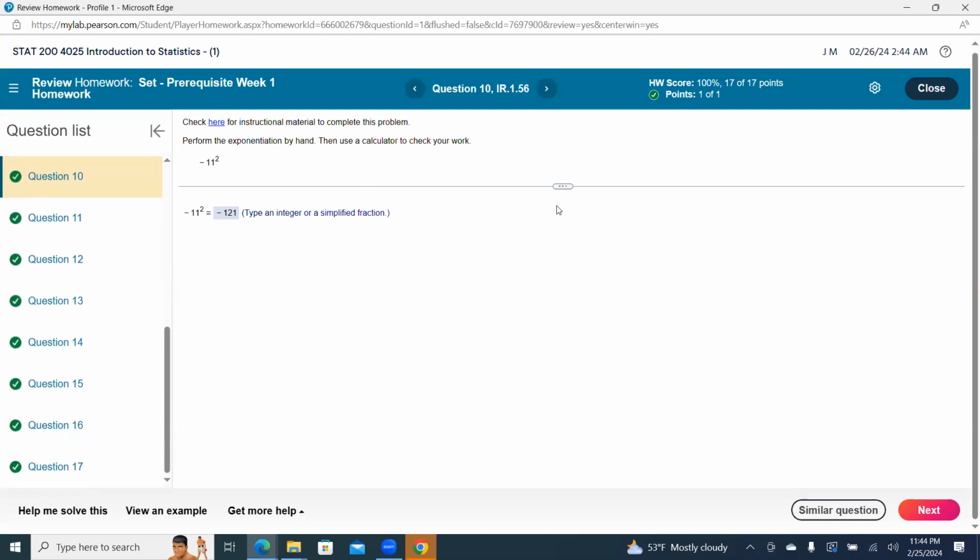So they're doing some review. All they're telling us is that that's negative 11 squared. I know there's no parenthesis, but whenever they square anything, we're supposed to know the negative is on the outside.